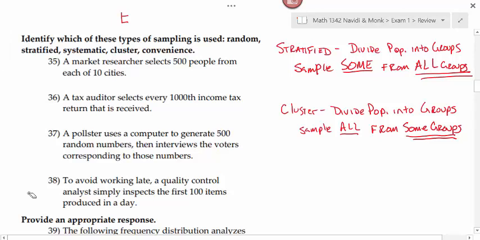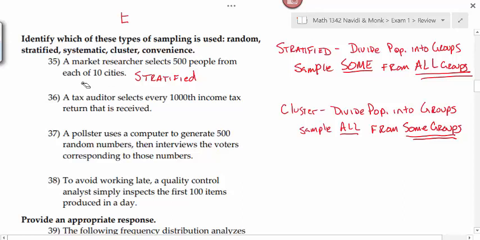That would be stratified because we took some from each of the 10 cities. Does that make sense? We took some from all of the 10 cities that we selected. We divided our population into 10 cities, and then we took some, 500, from each of the 10 cities.